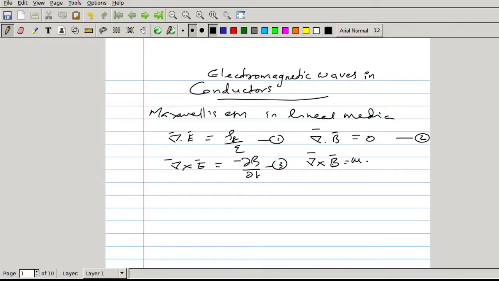Del cross B is equal to mu J f plus mu epsilon dou E by dou t. This is equation number 4.